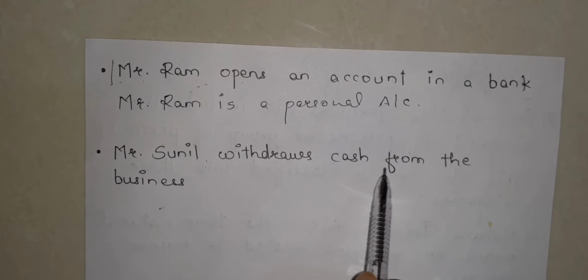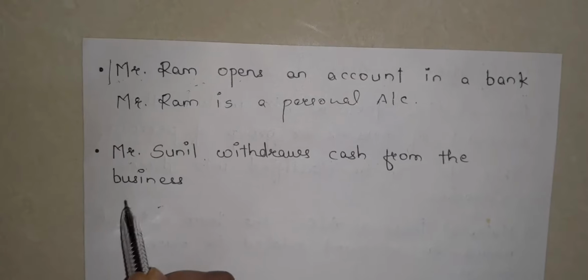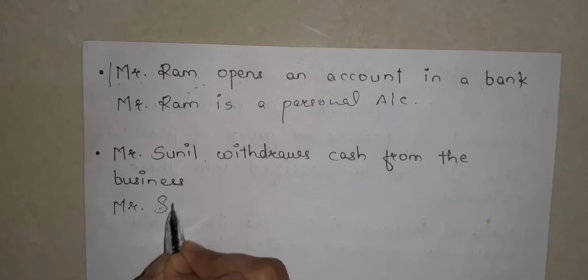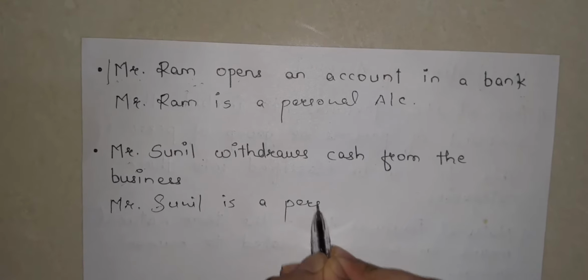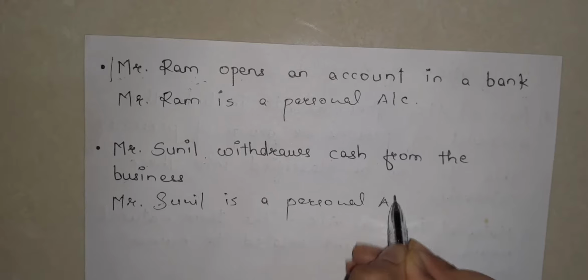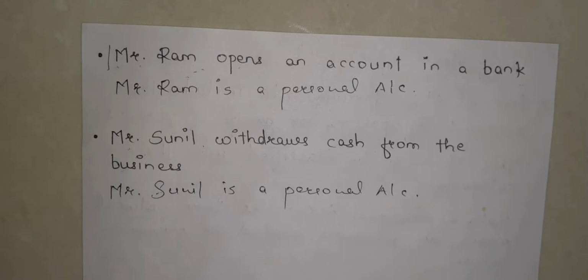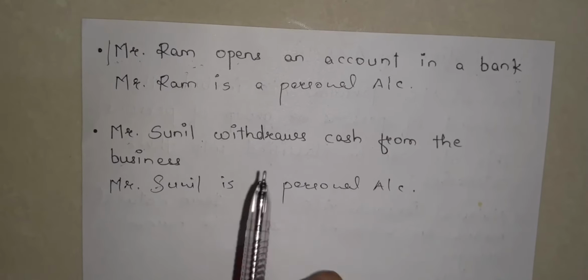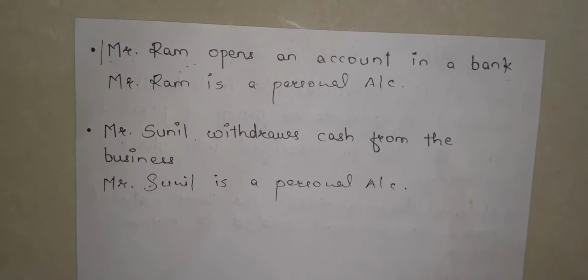Mr. Sunil withdraws cash from the business. So in this, obviously Mr. Sunil is a personal account. I hope you understood what is personal account and you will not face any difficulty while solving any of such entries in my next practical problems.